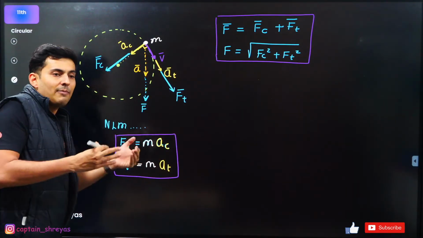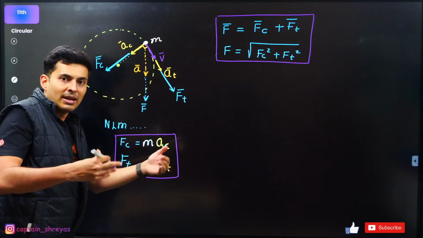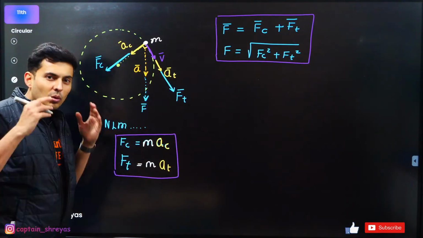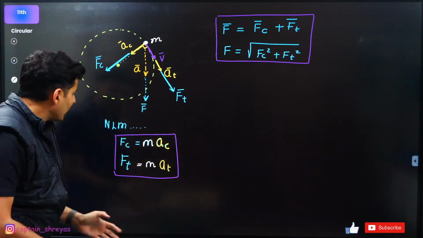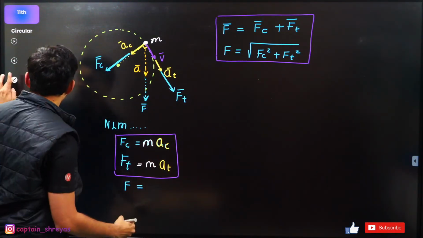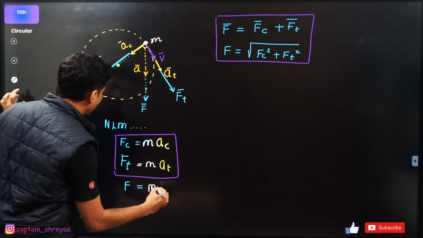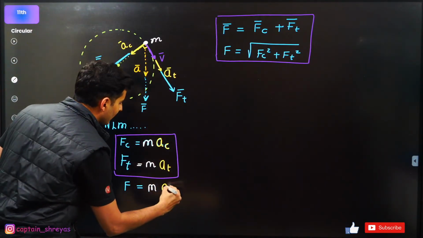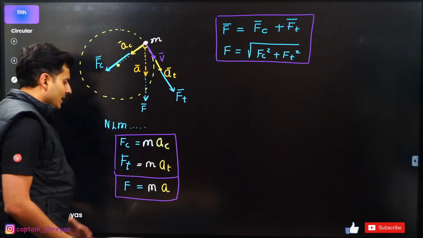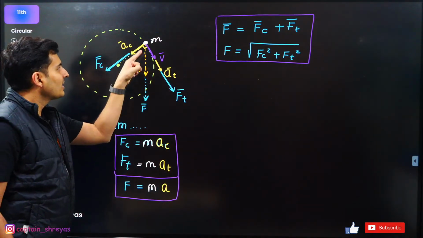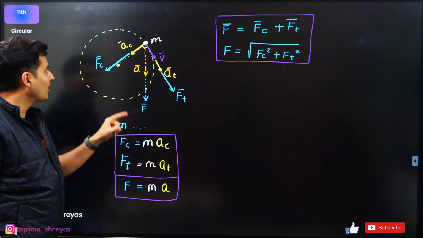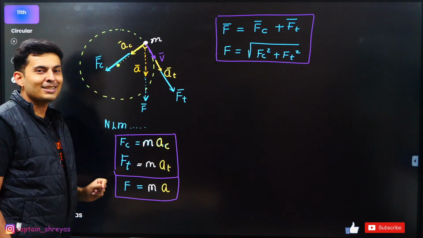Newton's laws. F is ma, so Ft will be mat, Fc will be mac. That's how you can also find the total force. In fact, the total force is also the mass into the total acceleration. Nothing wrong in that. It's perfectly fine.